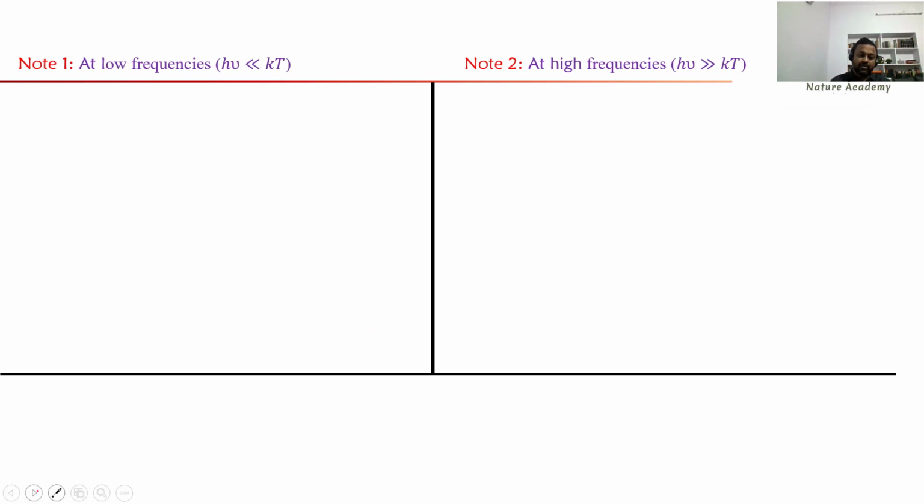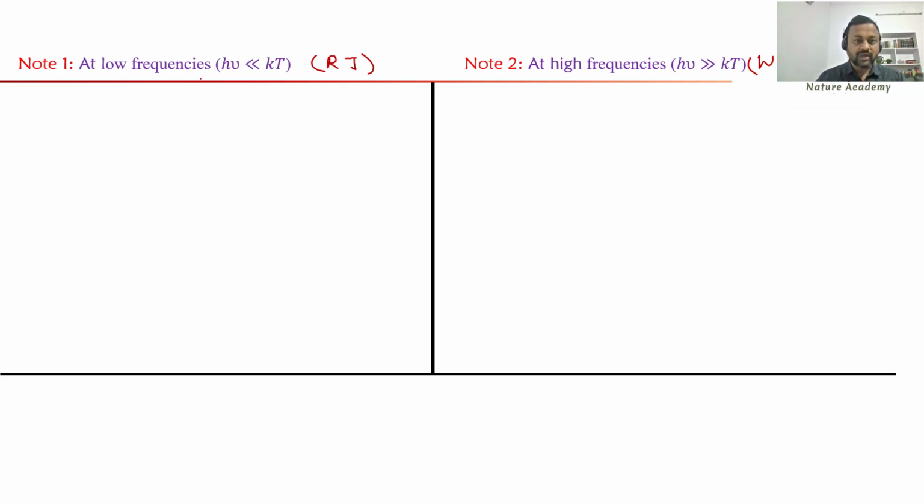Now I want to generalize Planck's radiation law. We can apply the Planck radiation principle for any black body. I want to check Planck's radiation law at the low frequency and high frequency ranges. At low frequency, the Rayleigh-Jeans law is exactly fitting the experimental data, whereas at high frequency you should reach Wien's displacement law. So here I am trying to check whether the radiation law given by Planck is giving this behavior or not.